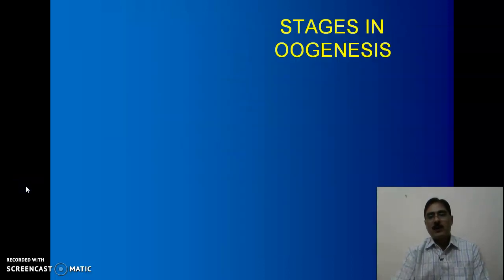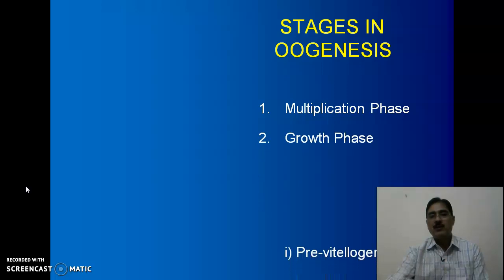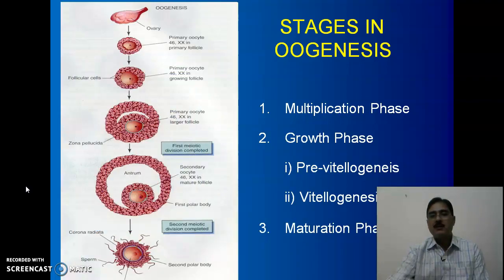Now what are the different stages in oogenesis? The different stages of oogenesis, like spermatogenesis, include three phases: the multiplication phase, the growth phase, and the maturation phase.